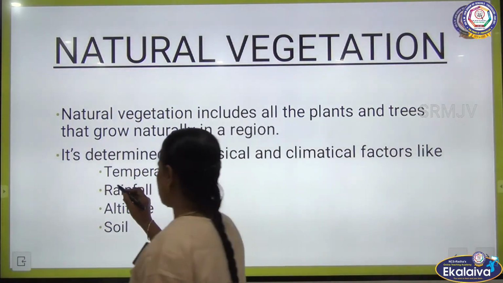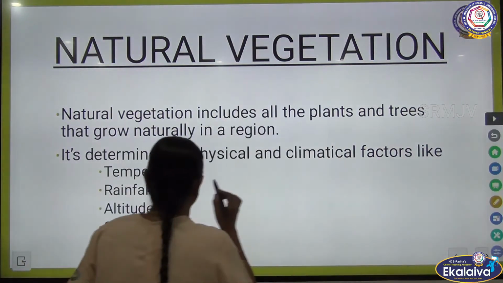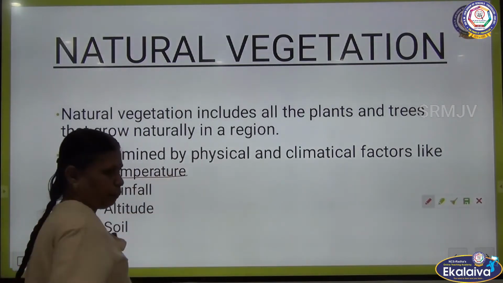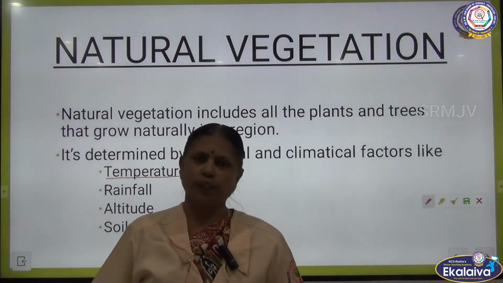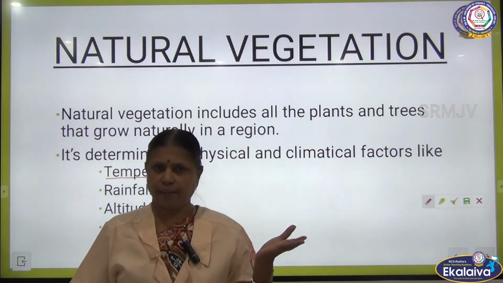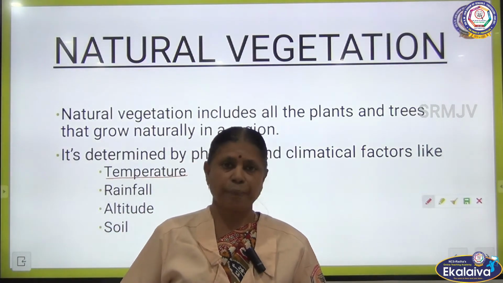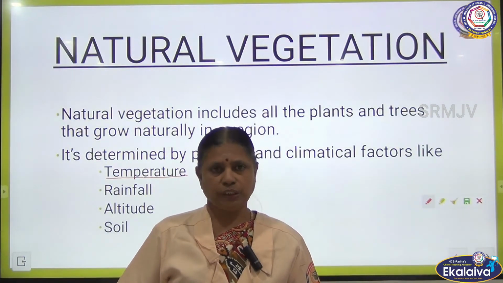Now, temperature. The temperature plays an important role in vegetation. In some places the temperature is high, in some places moderate, in some places low. According to the temperature, the vegetation differs.